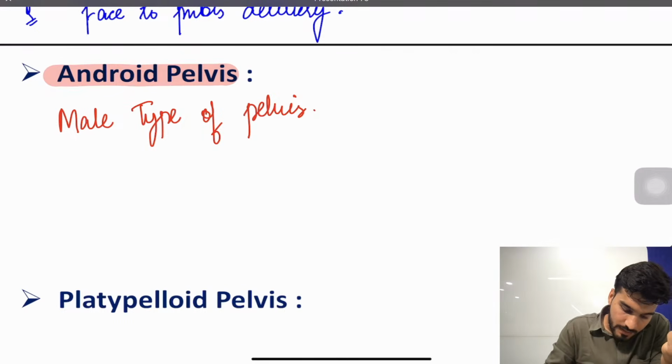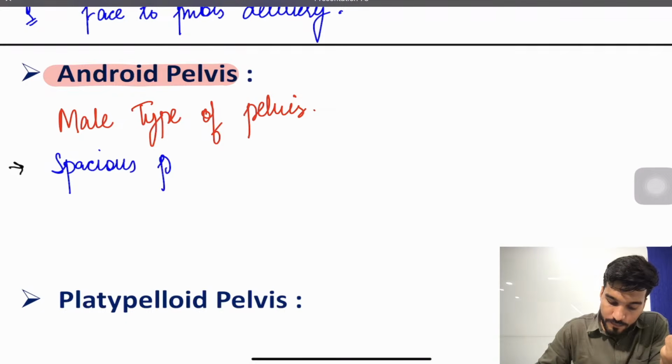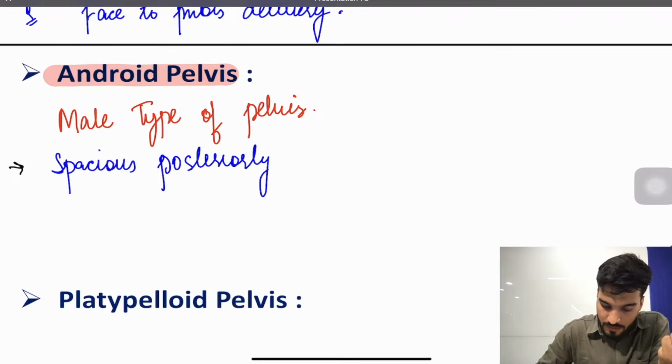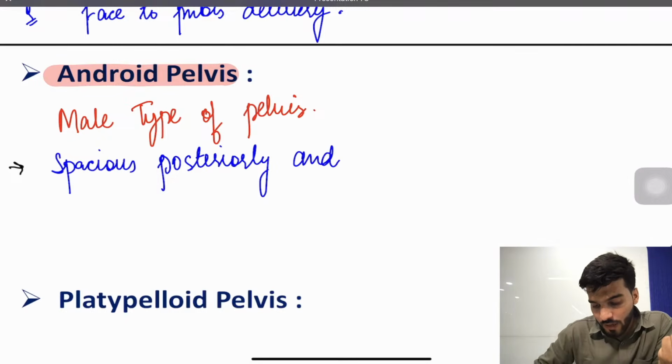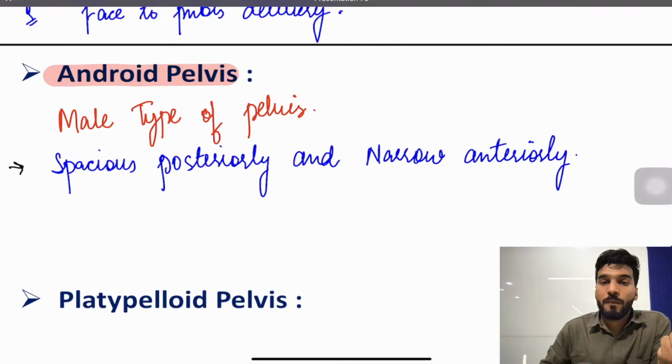Number first, this type of pelvis is spacious posteriorly and narrow anteriorly.